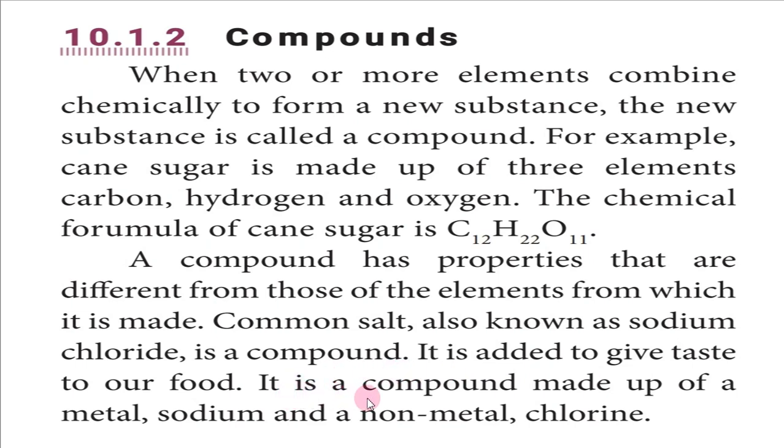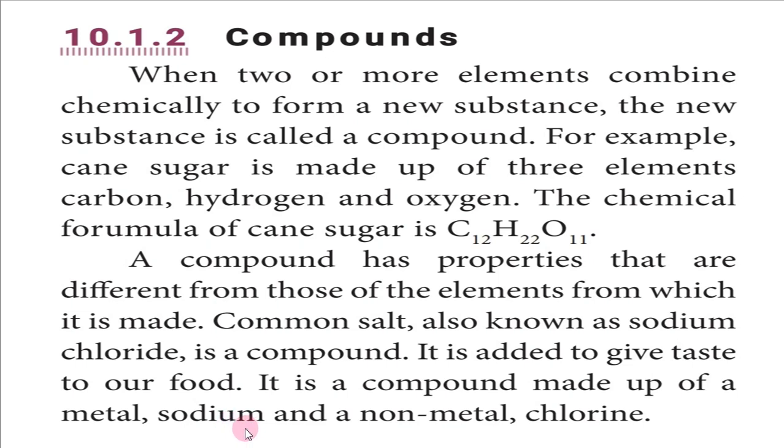So see, these compounds are mostly made up of a metal and non-metal. Okay, see this sodium chloride, it is a compound made up of the metal sodium. The sodium symbol is Na.